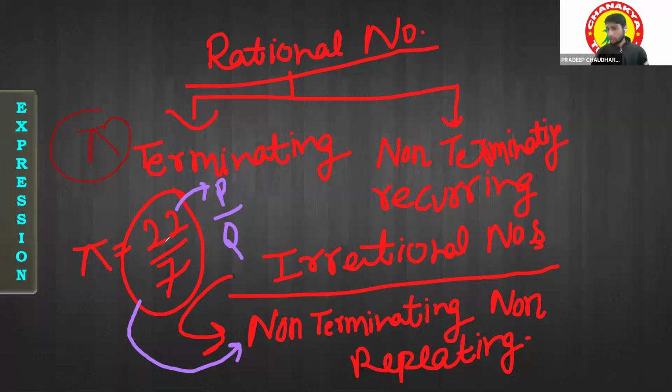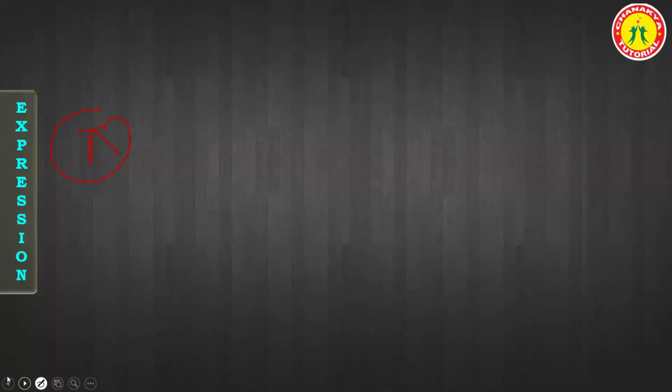So pi is not equal to 22/7, but for doing the calculations, okay. But still we have to make circles and we have to use the circles over there. Okay, that's why we have to consider some value, right? So that's why we have considered it for making the calculations easy. Clear? Is it clear, guys? Done? Yes, sir. Okay.